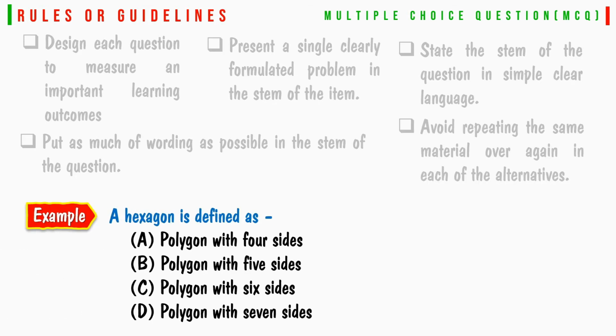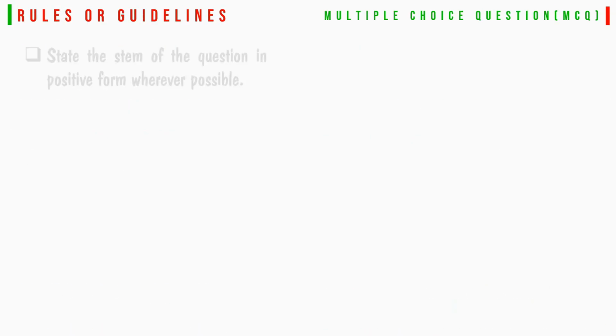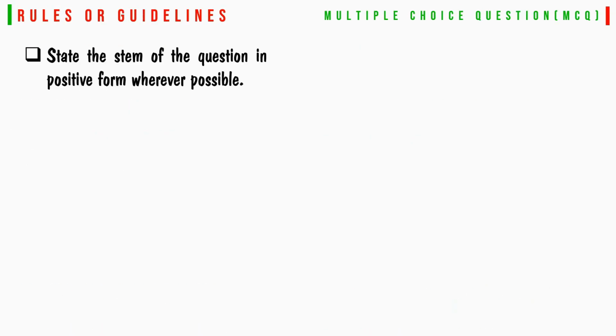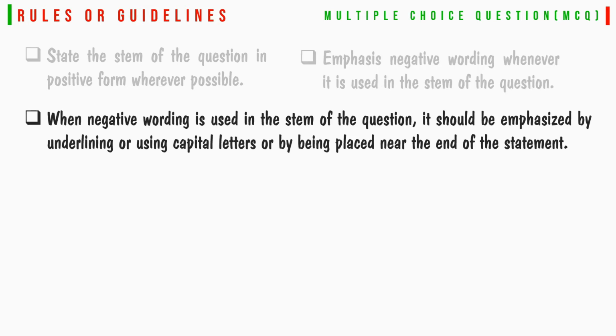For example, a hexagon is defined as a polygon with 4 sides, a polygon with 5 sides, a polygon with 6 sides, a polygon with 7 sides. The repetition can be easily avoided: a hexagon is a polygon with number of sides equal to 4, 5, 6, 7. State the stem of the question in positive form wherever possible. Emphasize negative wording whenever it is used in the stem of the question. When negative wording is used in the stem, it should be emphasized by underlining or using capital letters, or by being placed near the end of the statement.